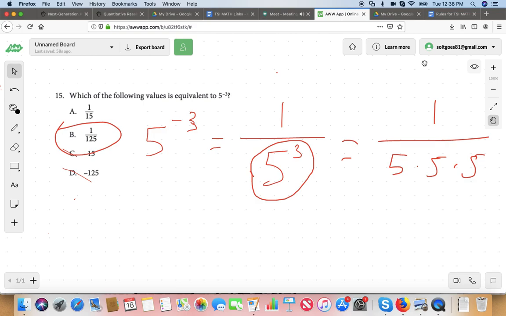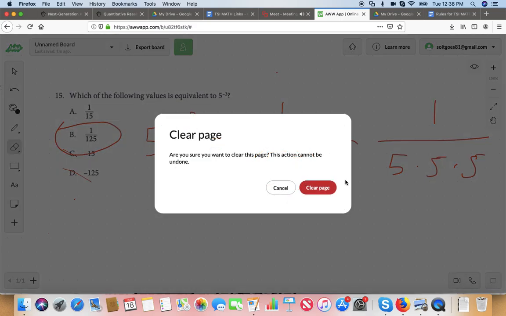So be aware of that. There's a good chance they're going to test you on negative exponents. So we're just talking about inverses. That got a little bit more involved than I had planned, but I think it's good nonetheless. And I want you to understand why certain things are.